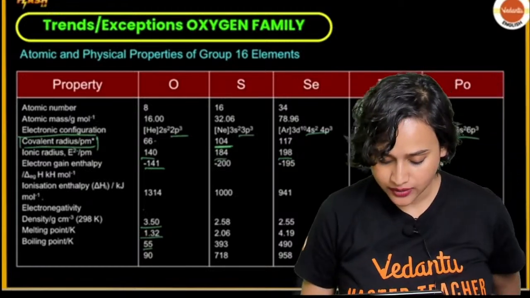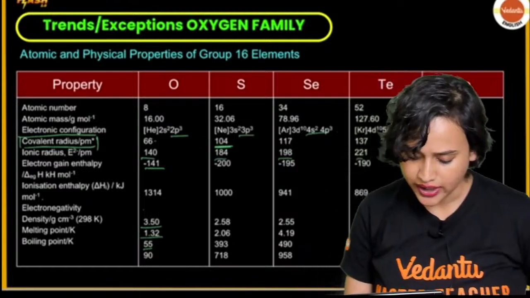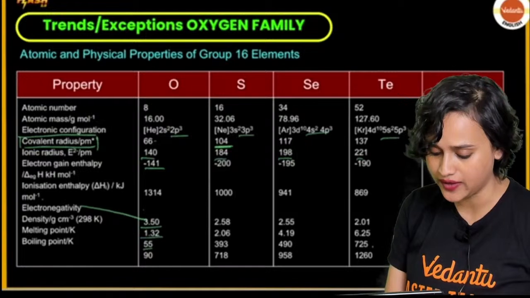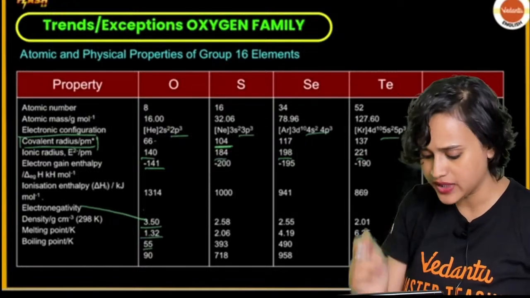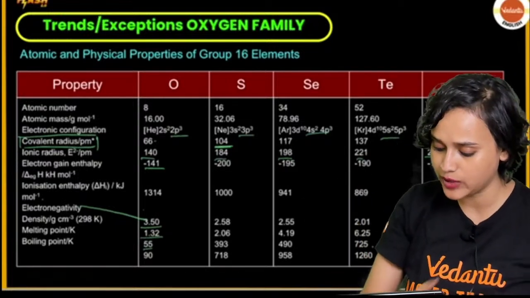All right, everybody. Sorry guys, I think electronegativity was this. Electronegativity was 3.50. Extremely sorry. There has been a mistake because they were not in the same line. So I think I've made a mistake here.